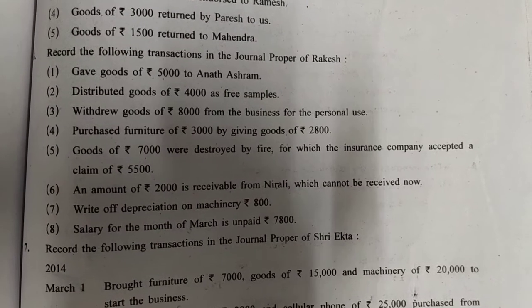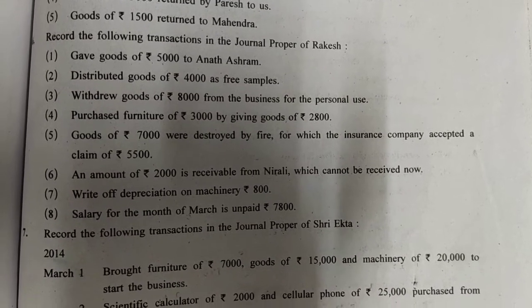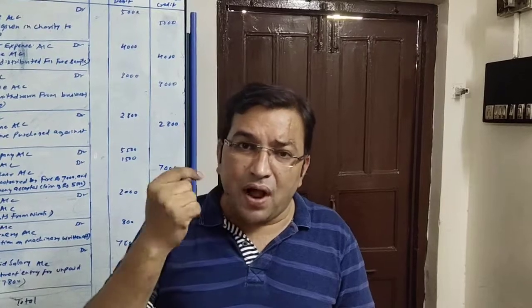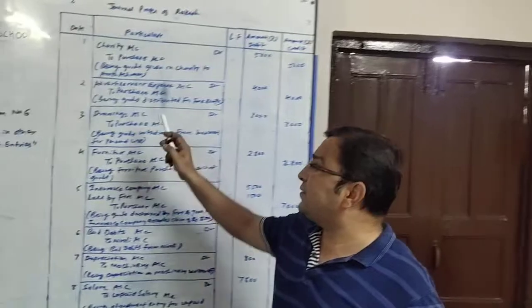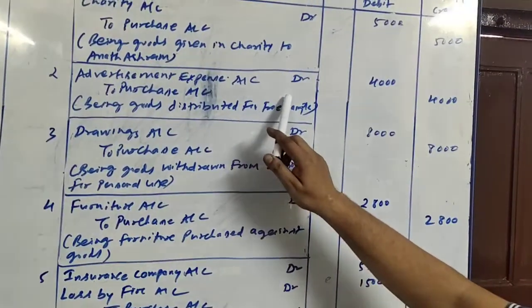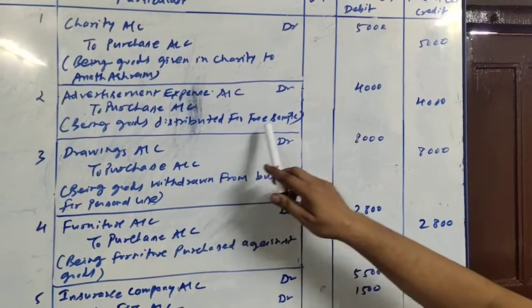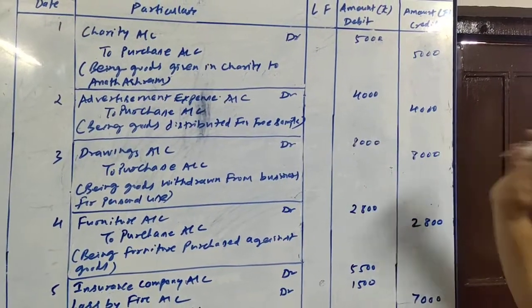Next transaction: distributed goods of rupees 4,000 as free samples. Friends, goods given as free sample is also an outflow of goods other than sales. So again it will be credited to purchase account, and now the reason will be debited. What is the reason? It is given as free sample. Free samples we give for the purpose of advertisement. So advertisement expense account will be debited and purchase account will be credited. The entry is advertisement expense account debited to purchase account, being goods distributed as free samples, and the amount is 4,000 in both the columns.